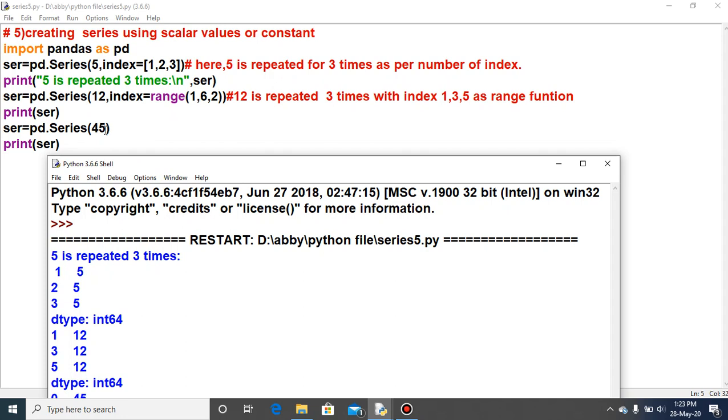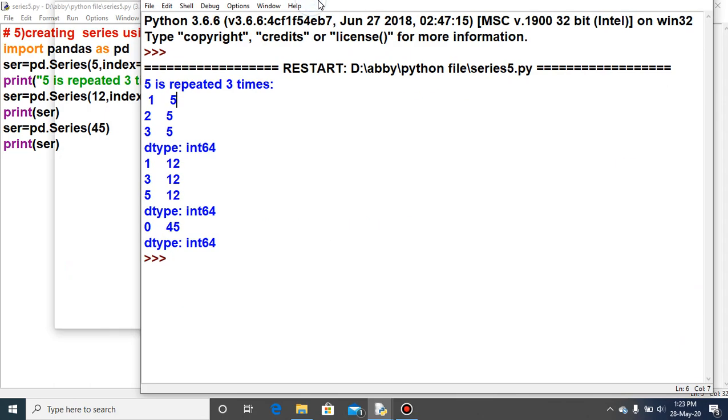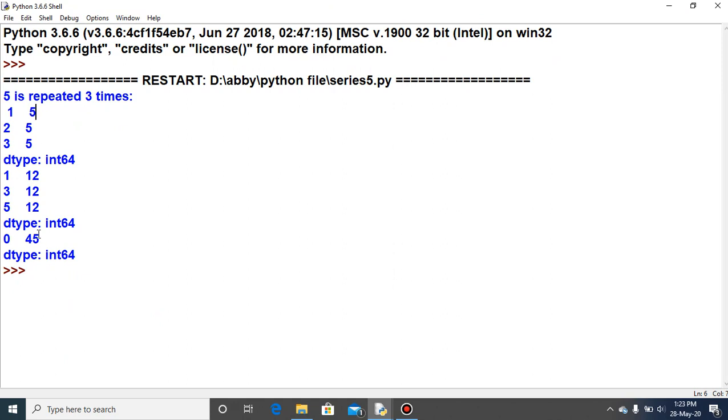Yes, the scalar value will display only a single time, because the number of indexes is not specified through the index argument. So the series will display only one time: 45 is the value and 0 is the index.